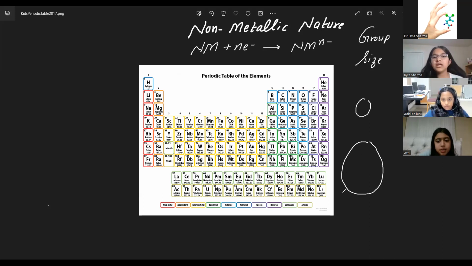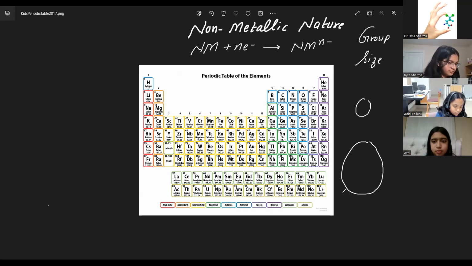Because the number of shells are increasing. The number of shells increase, so the distance increases, that's because of the shells. Then the screening effect. If there's more screening effect, that means there are more electrons that are not going closer to the nucleus. Yes. So less effective nuclear charge, right? The nuclear charge felt by electrons is less.